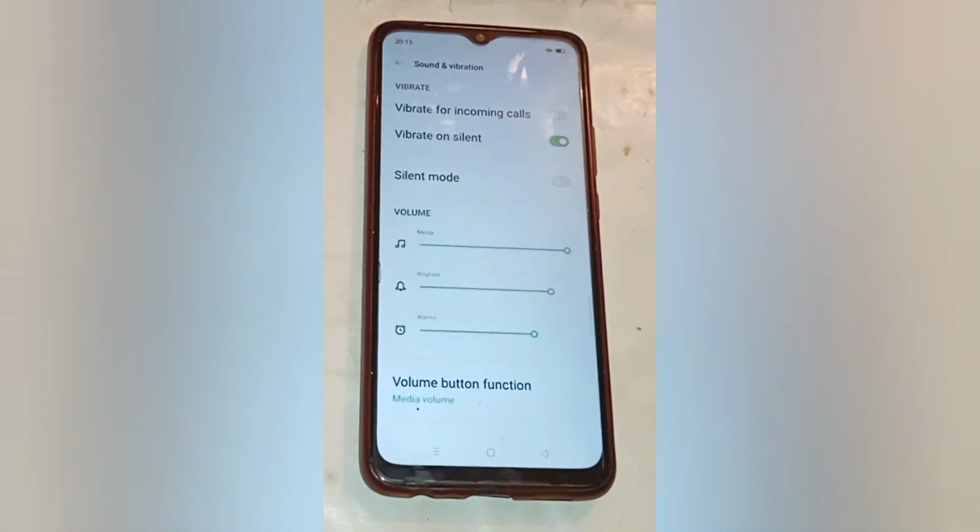Here you will see which is already off in your mobile phone. If you want to turn this on, click on that. So it means that when an incoming call comes in your mobile phone, vibration is produced.